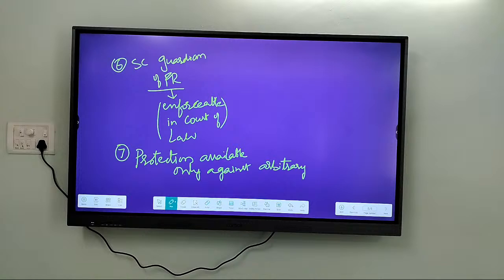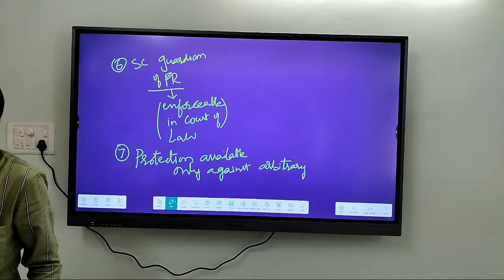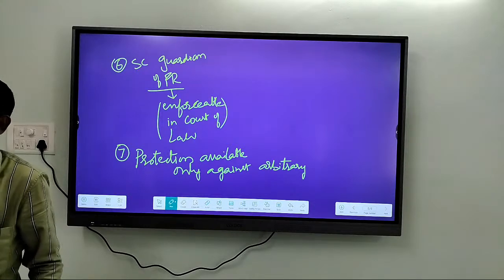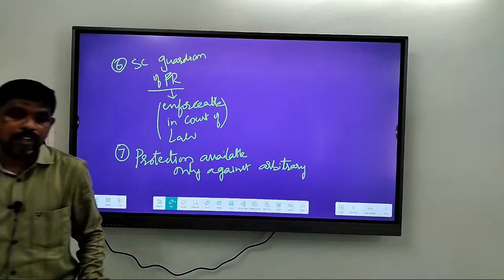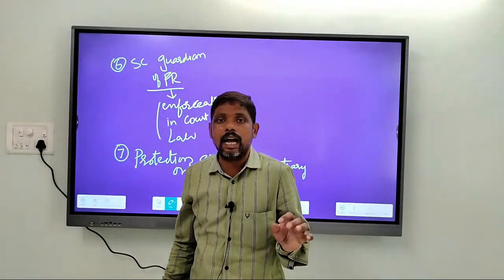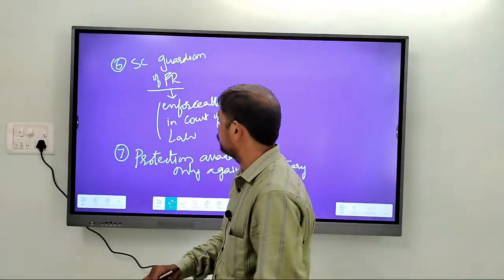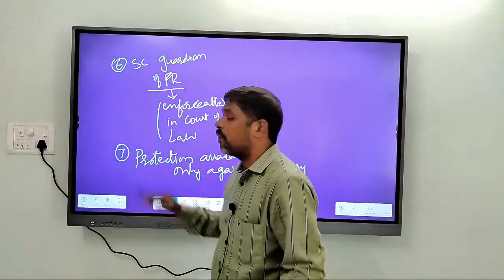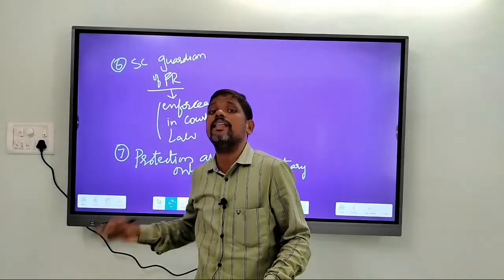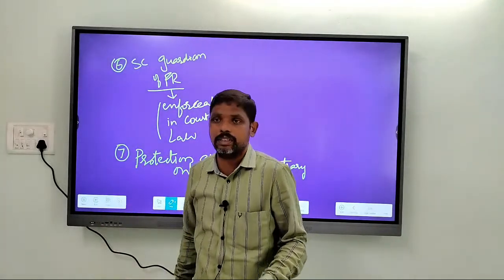All those acts of the state which are against a particular law, or which are without a law. Whenever the state acts without a law, whenever the state acts against a law, that means whenever the government violates law for the purpose of restricting fundamental rights, then the individual can claim protection.